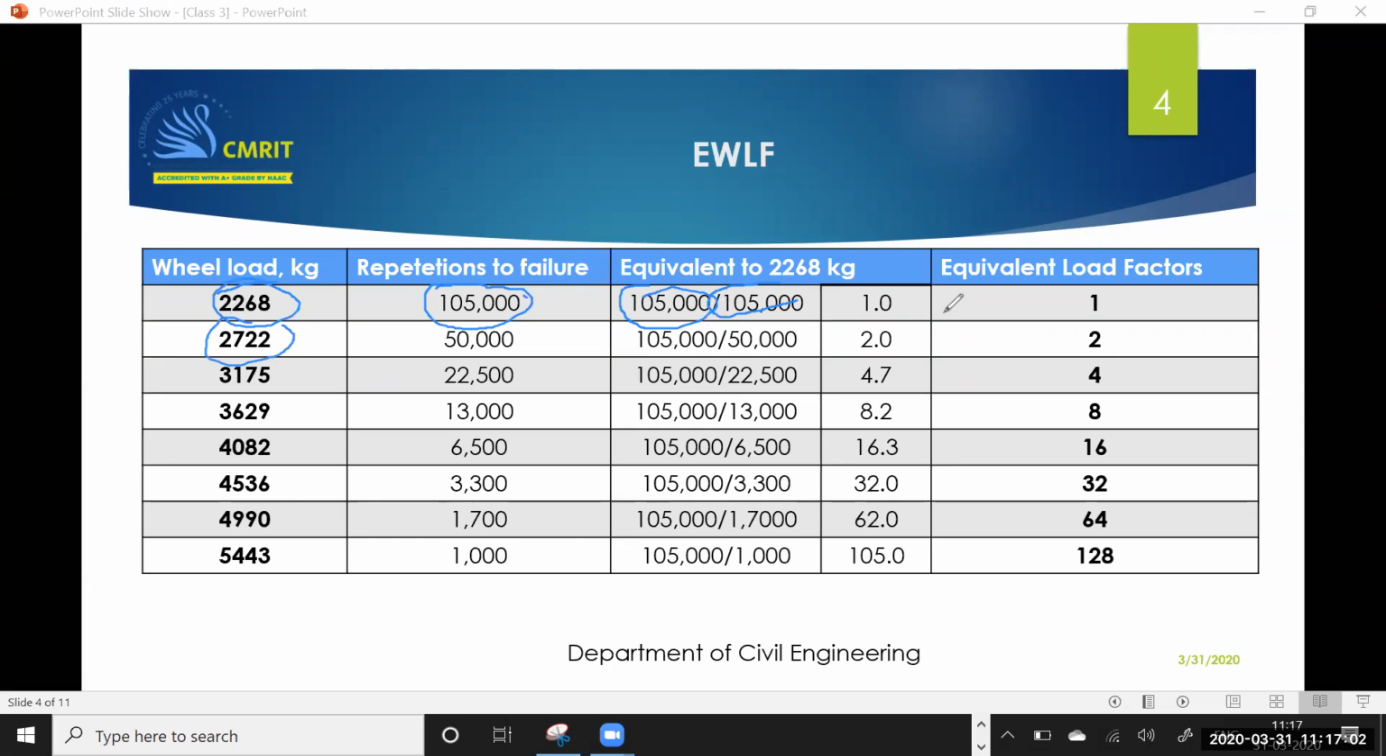What does 2 mean? See, 2 means 2722 is equivalent to 2268. If I can sustain 2268 kg of load once, I can sustain only half of that number when I am having 2722 kg of load. Is it clear? So this means that 2722 is 2 times 2268.